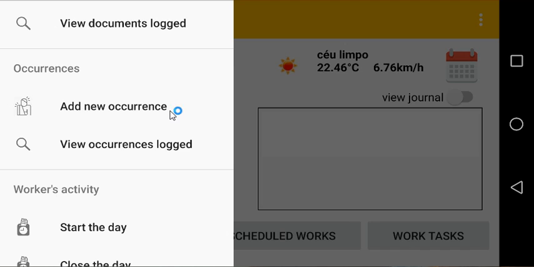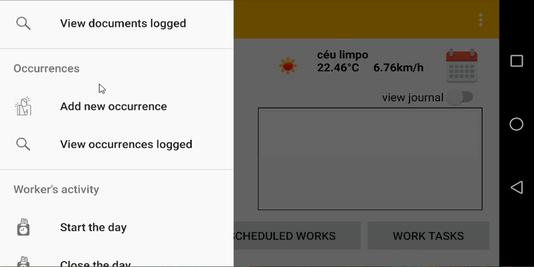The next menu option is the occurrences menu. This option is here for cases where any issues, any problems, any non-conformities about the workday need to be logged carefully and thoroughly using, for instance, photographs and descriptions of what happened, so that in the upcoming days the technical staff can make an assessment of what happened and next be diligent on solving the occurrence at hand.